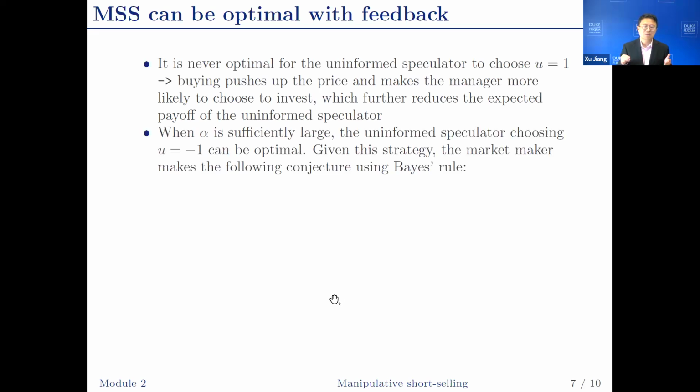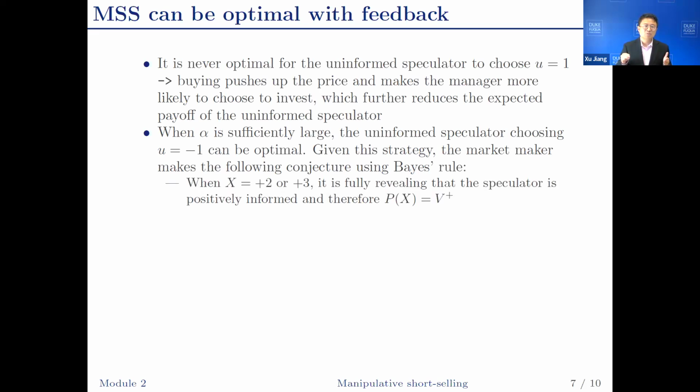The uninformed speculator is going to lose money. We can show that uninformed speculator short selling can be optimal when the probability of the informed speculator being present, or alpha, is sufficiently large. Given this strategy, the market maker is going to calculate the posterior distribution of omega using Bayes' rule, because omega is an exogenous variable.